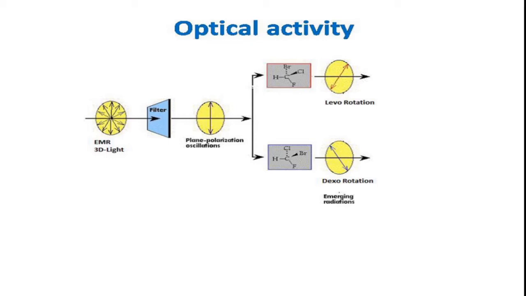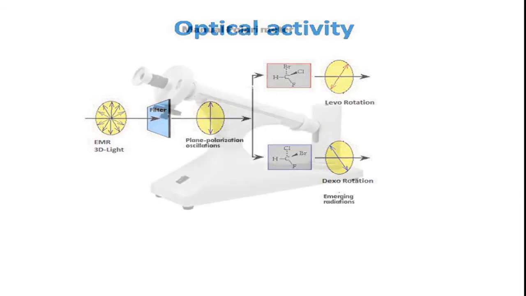The levorotatory compound is denoted by small l or minus sign. Once again, if the compound rotates the plane polarized light towards the right side, it is called dextrorotatory, denoted by small d. If it rotates it towards the left side, it is called levorotatory, denoted by small l or minus sign, right?